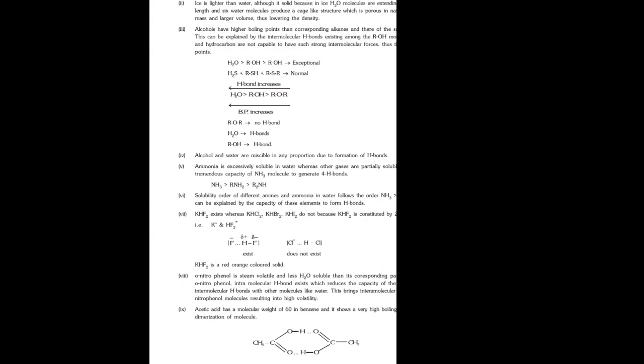And some other examples they gave: acetic acid exists as a dimer, which we are going to use in the solutions chapter. Formic acid can exist as a dimer. Benzoic acid can exist as a dimer. All these are because of intermolecular hydrogen bonding, applications of it. Just briefly discussing. Next we'll see some examples here: intermolecular hydrogen bonding, and these are within the molecule, intramolecular hydrogen bonding.